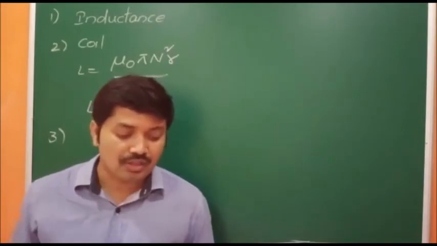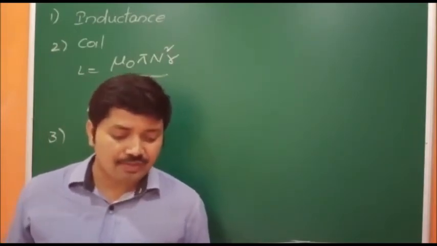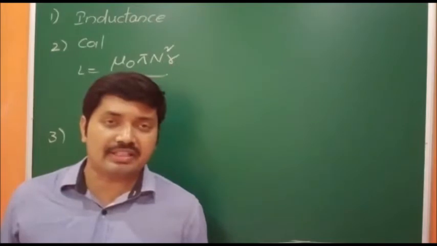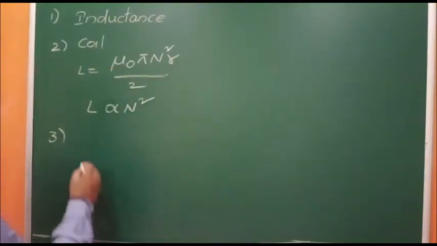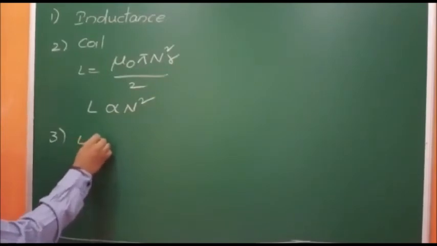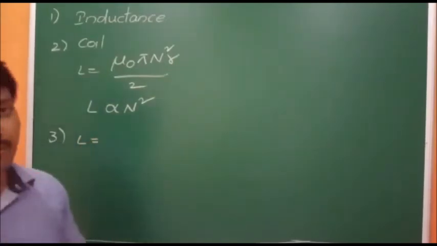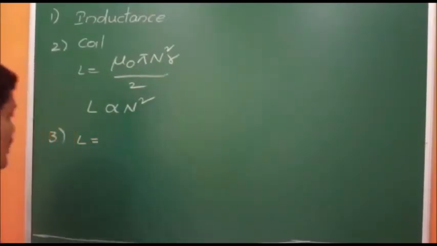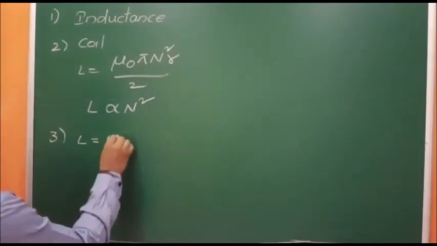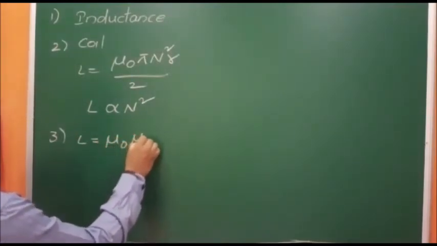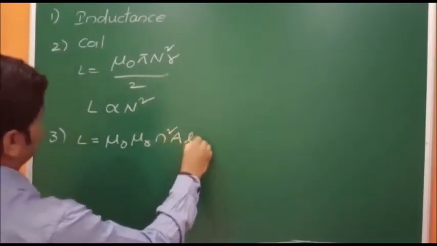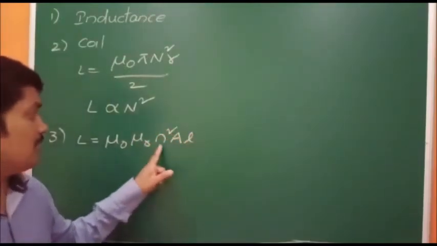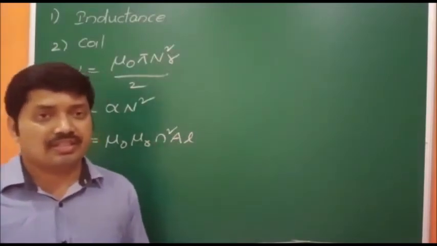Next, third question: the self inductance of a long solenoid cannot be increased by. So for the self inductance of a long solenoid, what is the formula? L can be written as mu, where mu is mu naught mu r. So we can write L equals mu naught mu r n square A l, where n is the number of turns per unit length.